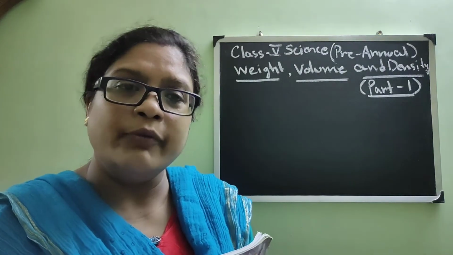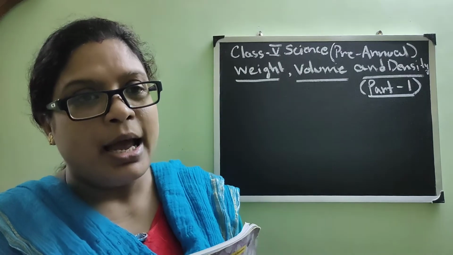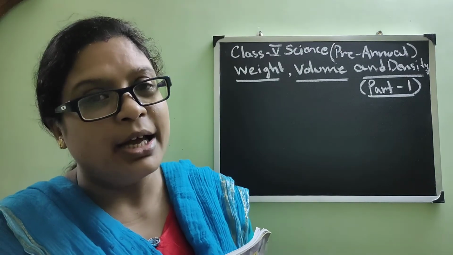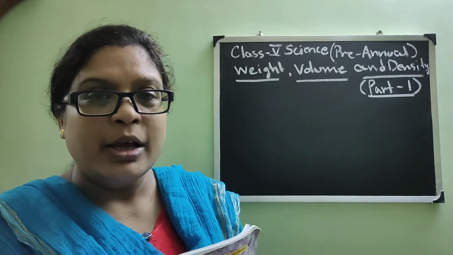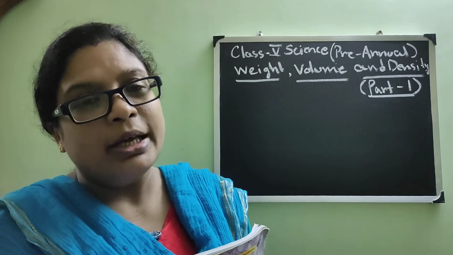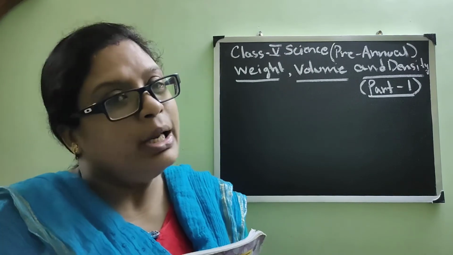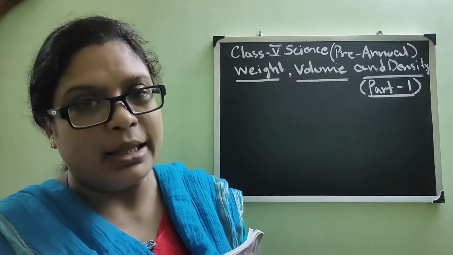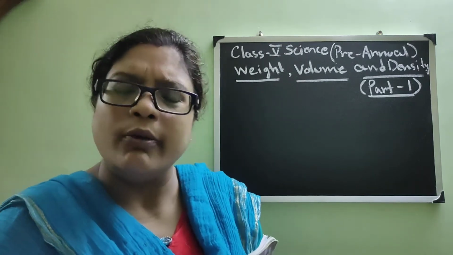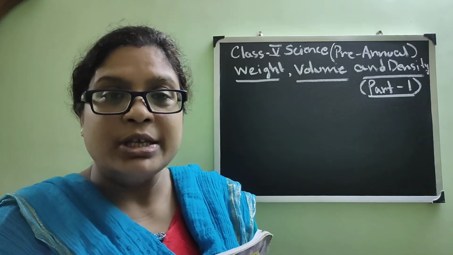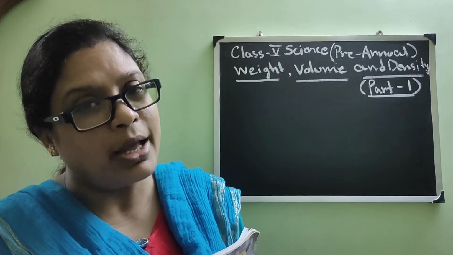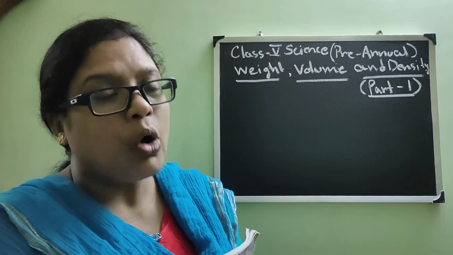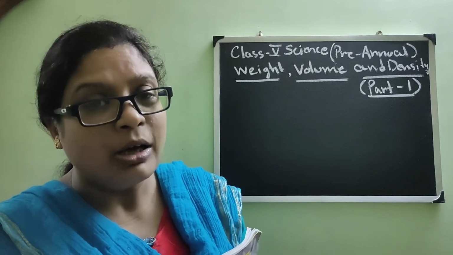Suppose you are with your mother in a market and your mother is carrying a heavy bag. So what have you decided? You have taken 1 kilo of potato in one hand and a roll of cotton in the other hand. So what will you feel? The hand which is carrying the potato is heavier and the cotton is light, and that is the weight.